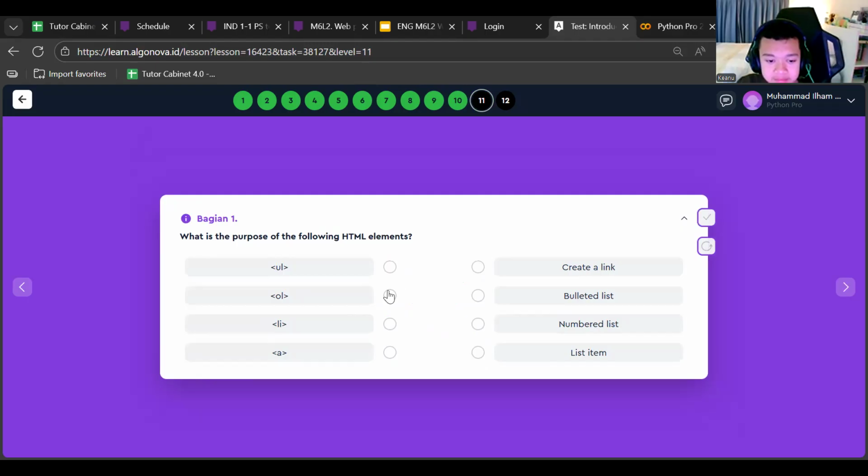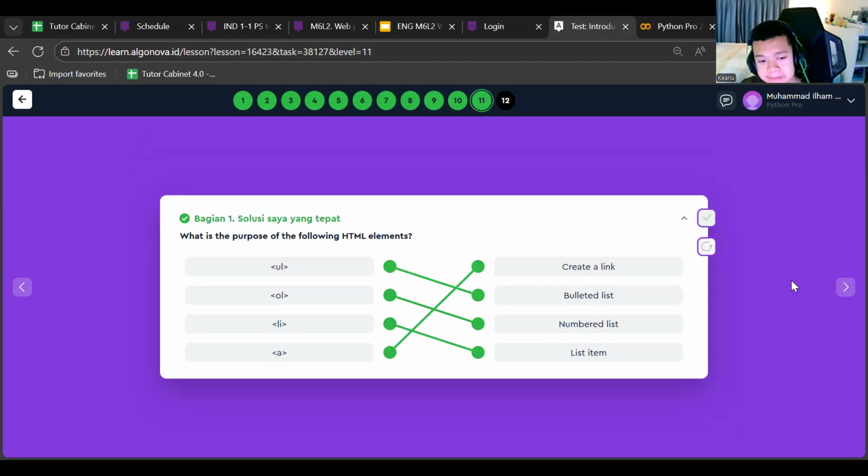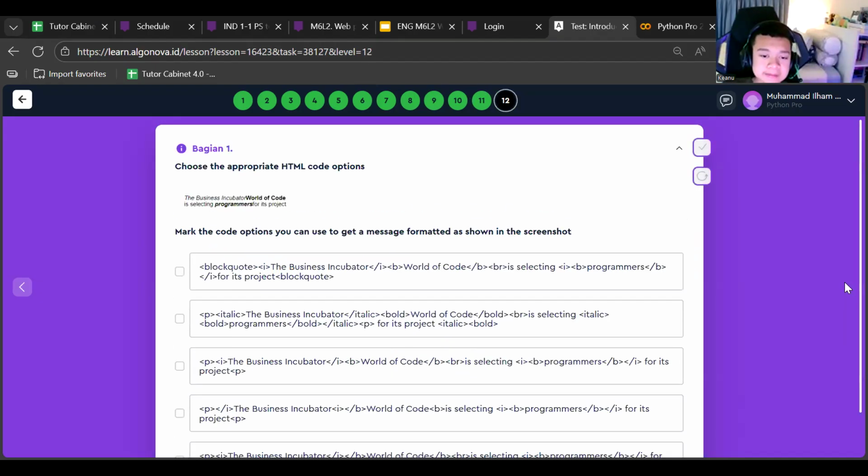Then next we have UL, OL, LI, and A. UL is unordered and OL is ordered list. So we can call UL the bullet list, and OL ordered, which means we have numbers for this one. And then LI means the list item. And then A, when we want to create a link, we can use the A. Okay, and then number 12.